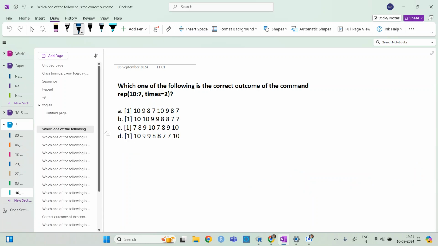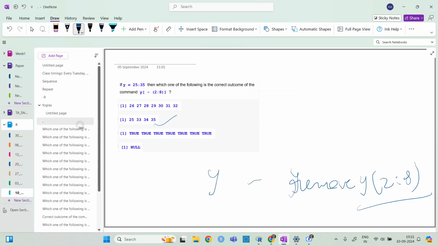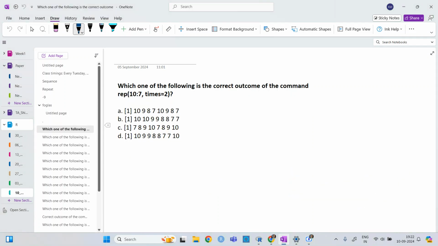The next one is on repetition. Let's go firstly for this, or we can do the repeat one first. If I want to repeat 10 to 7 times 2, for the times argument, which option will be true? Option A. It is times: 10 9 8 7 10 9 8 7.